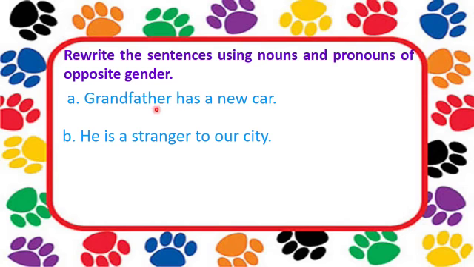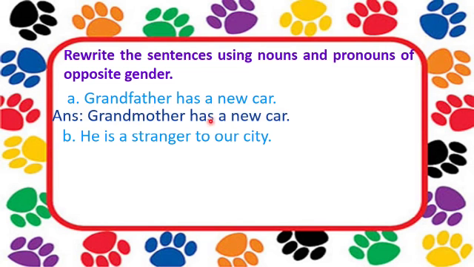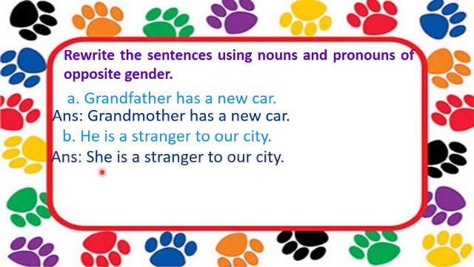Grandfather will become grandmother. So let us write: grandmother has a new car. Next, he is a stranger to our city. He will become she. She is a stranger to our city.